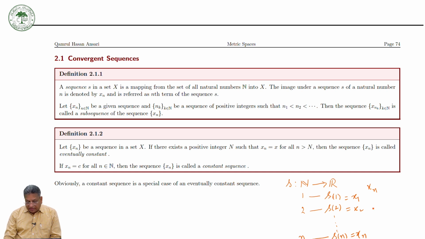Now, since x1, x2, xn are real numbers, we usually denote this by saying that xn is a sequence of real numbers.